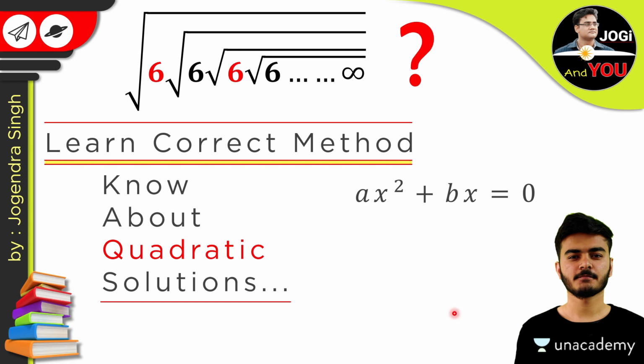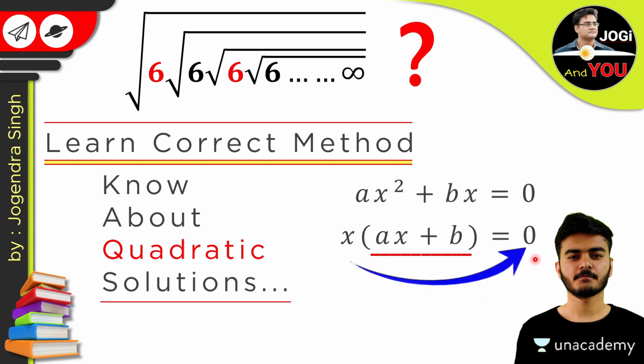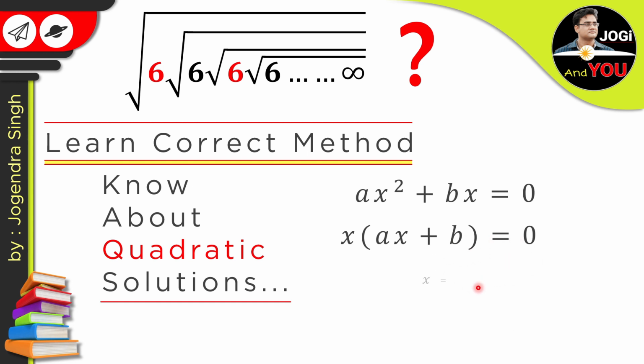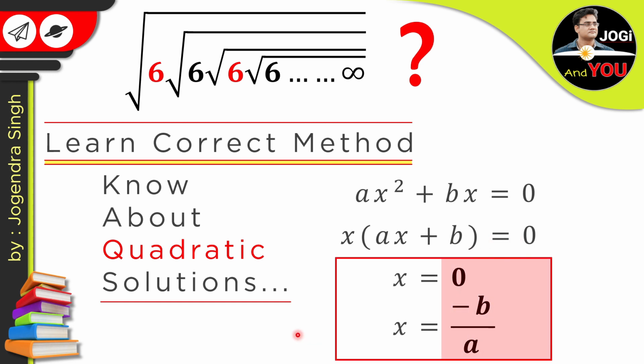There's x on both sides, so let's take x common. Keep this x on the left and transfer the whole bracket to the right side below. 0 upon bracket is equal to 0, so x is equal to 0. And for the second value, keep this bracket here and transfer the x to the right side, so only the bracket is equal to 0. So our final solution will be x is equal to 0 and x is equal to minus b upon a. If you understand this, then we can solve this type of question with the correct method easily.